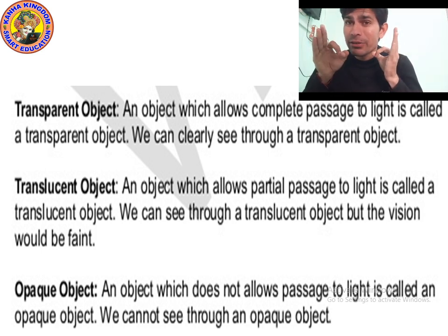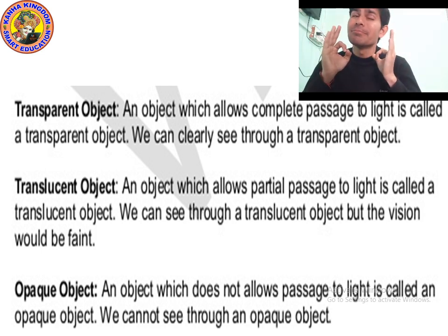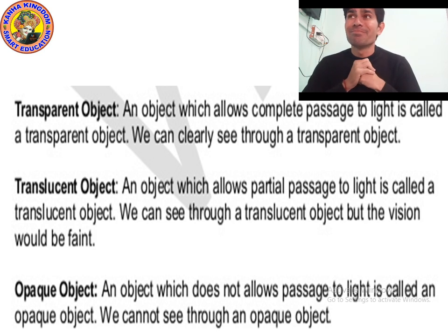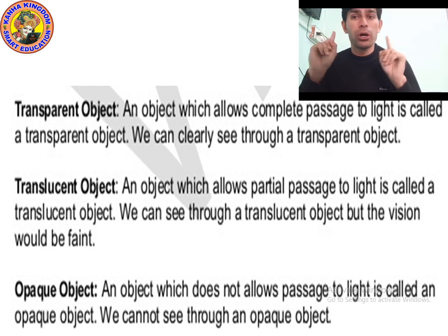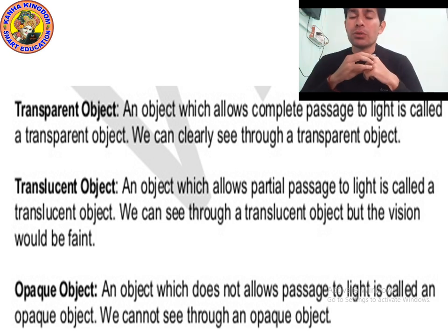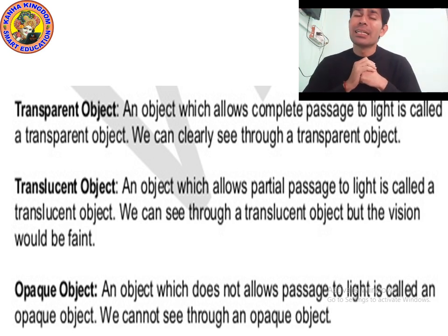Pure water is water which is colorless, smell-less, germless, tasteless, and odorless. So pure water means clean water, not colorful water. So clear glass and clear water are examples of transparent objects.